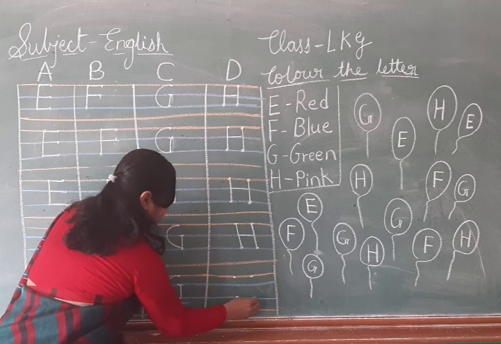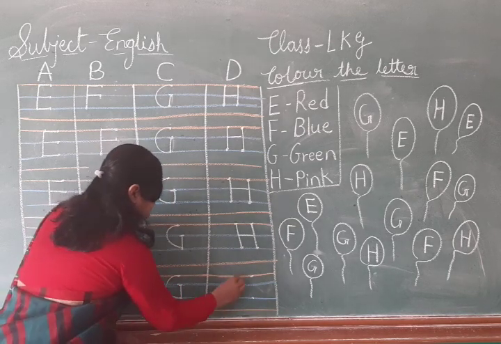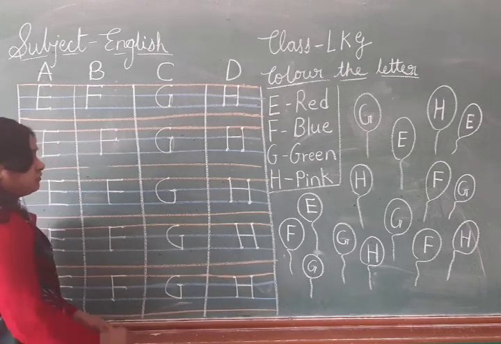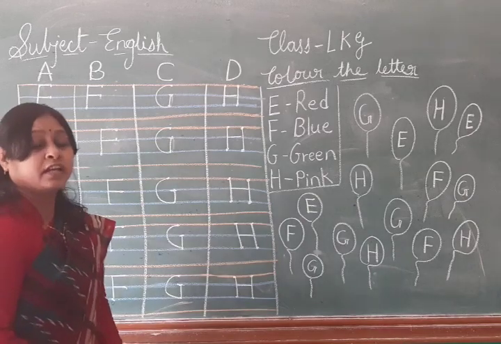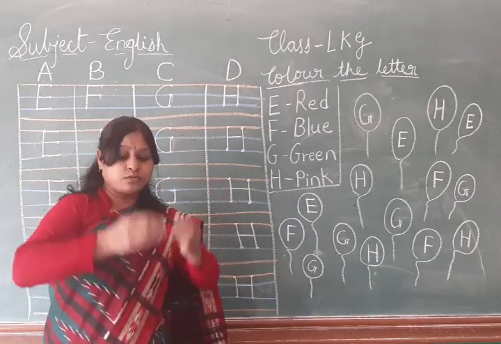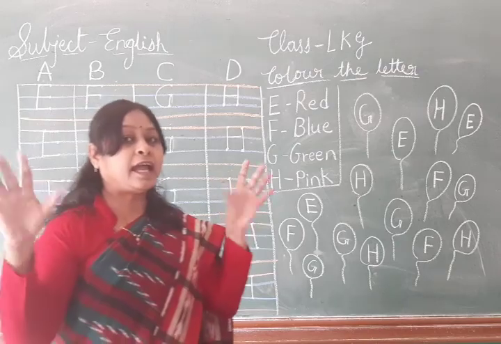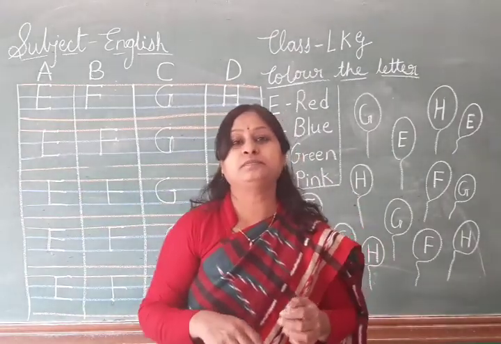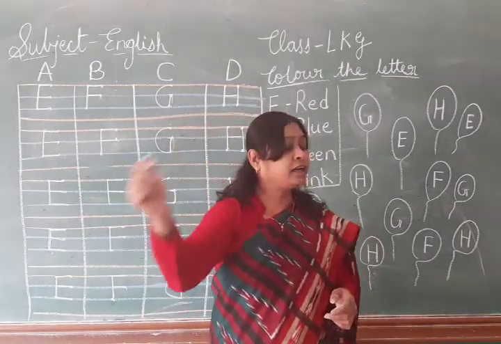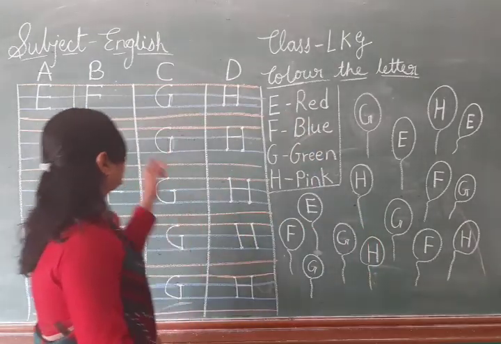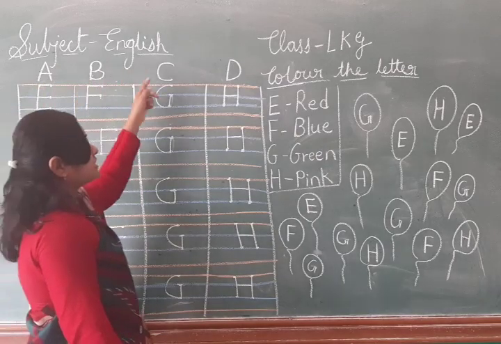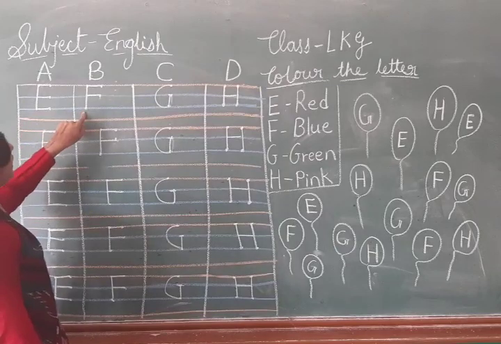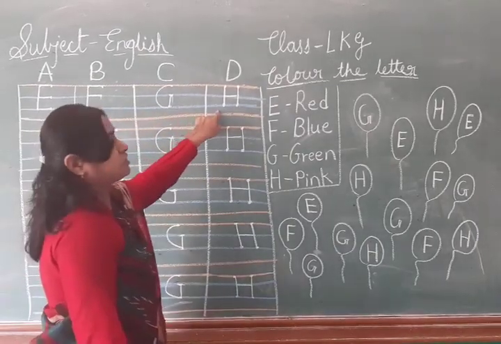Now, after G, which letter will come? H. Standing line, and then sleeping line. Which letter is this? H. H for house, H for hand, H for hair, H for hat. Okay, so A, B, C, D. After D, E, F, G, H.